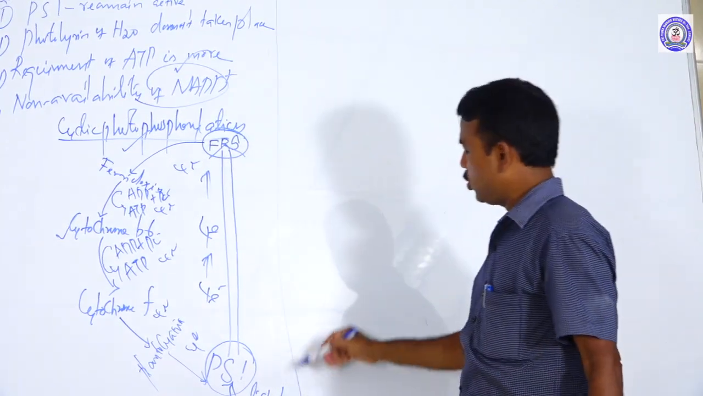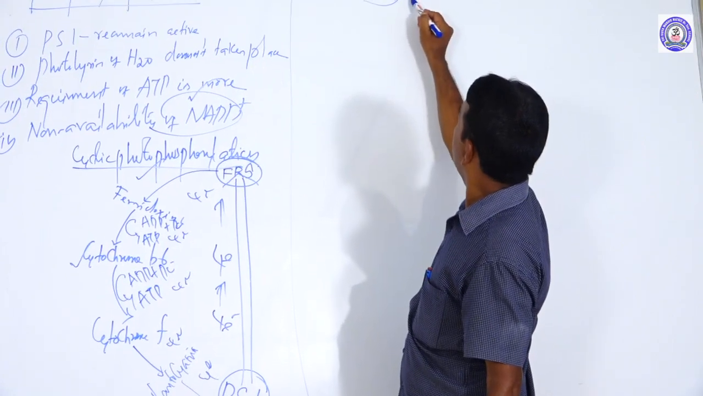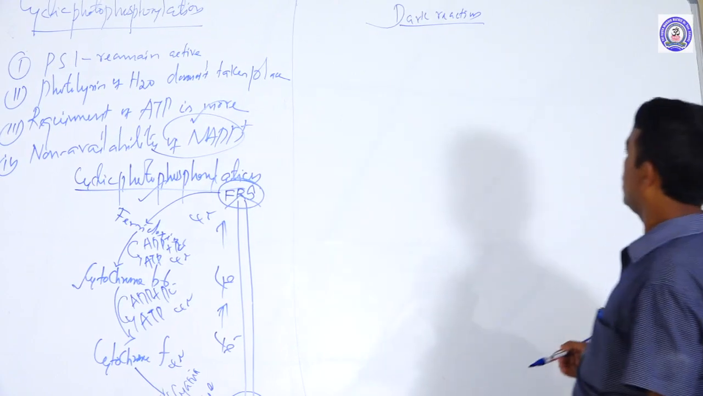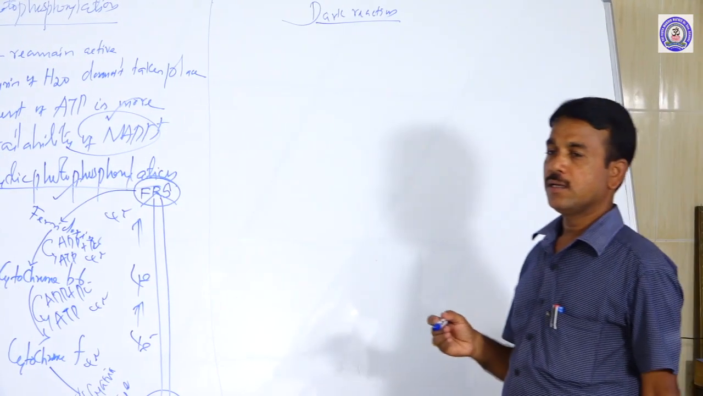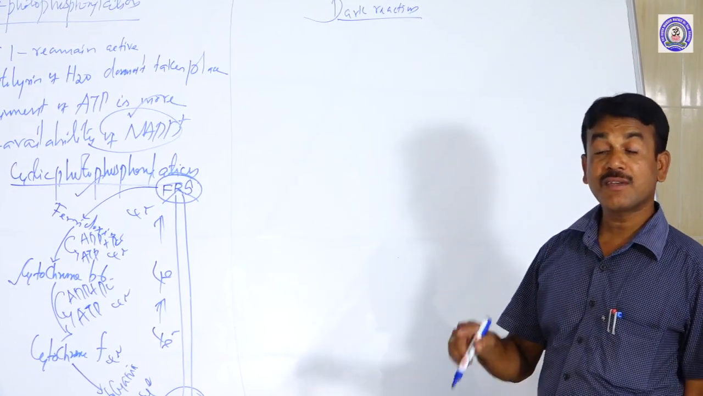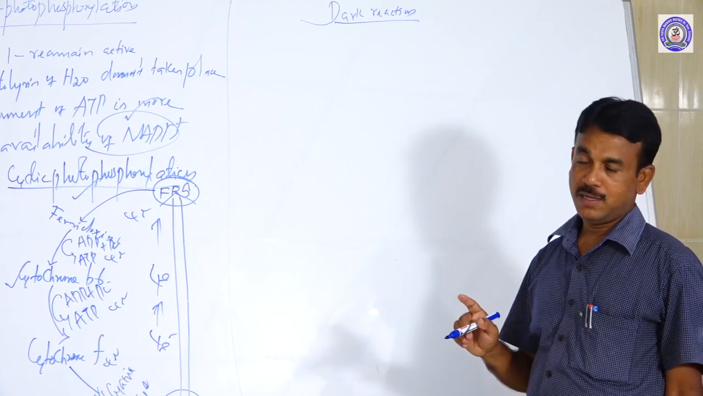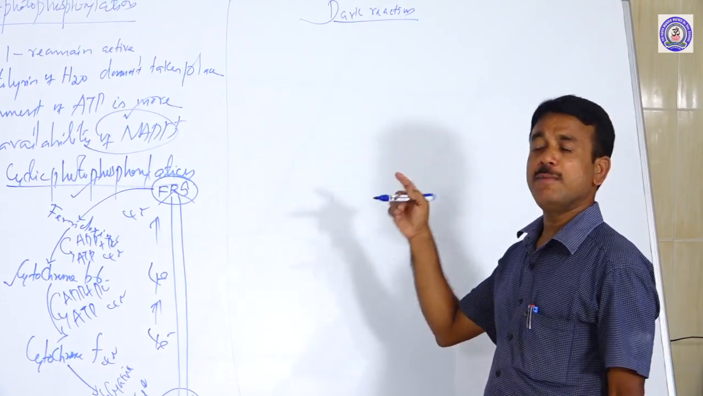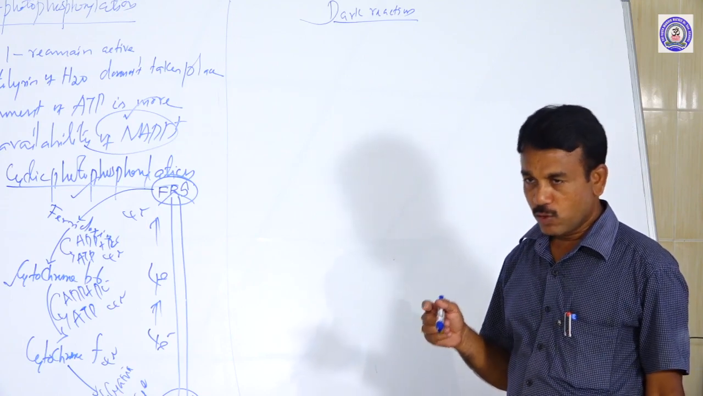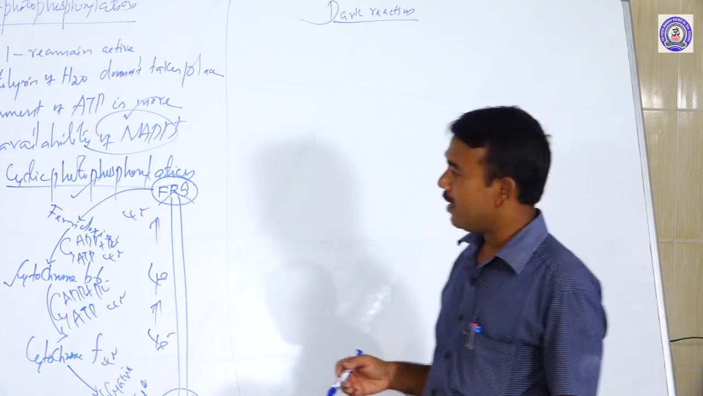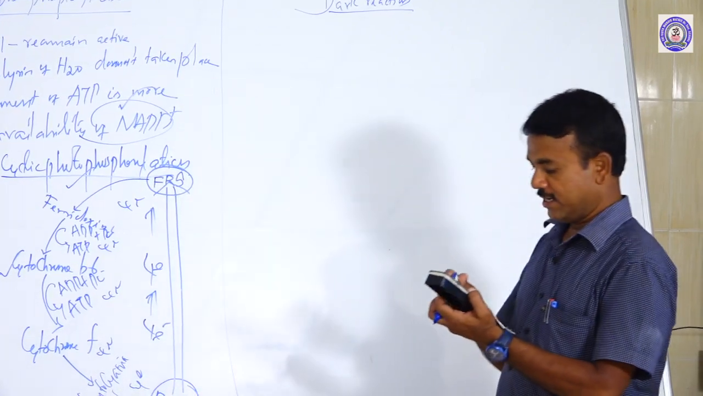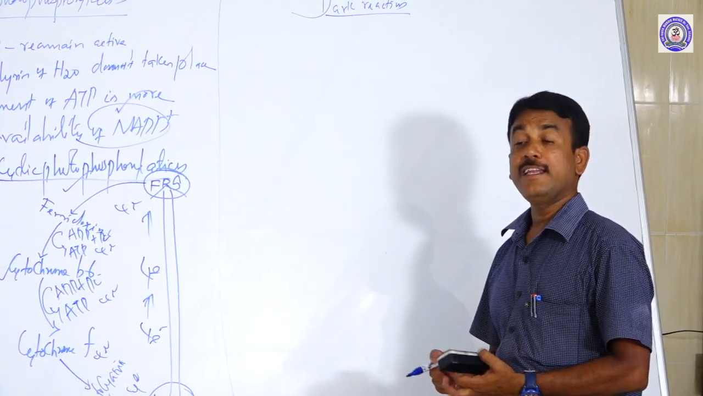Next, I am going to discuss the dark reaction. You know that this reaction does not need light. Even in the absence of light, the process will be carried out. But what is needed for the formation of carbohydrates or starch? The end product of light reaction. What is the end product of light reaction? ATP and NADPH2.